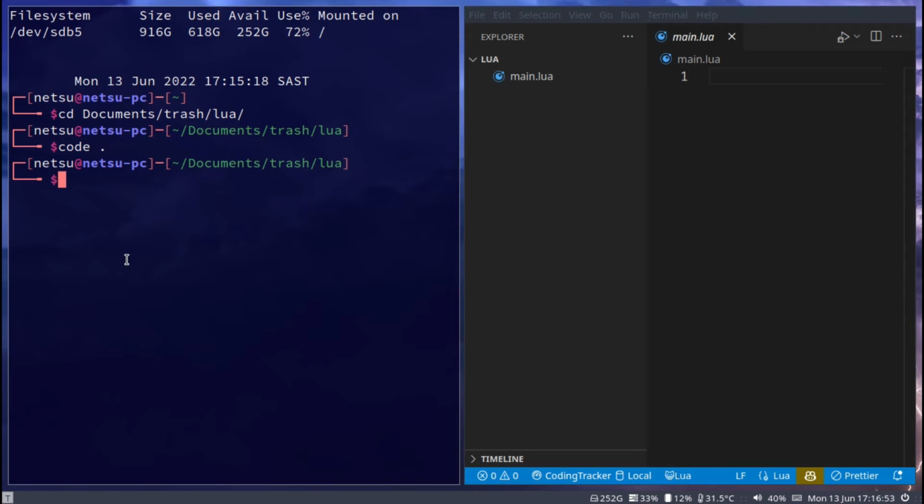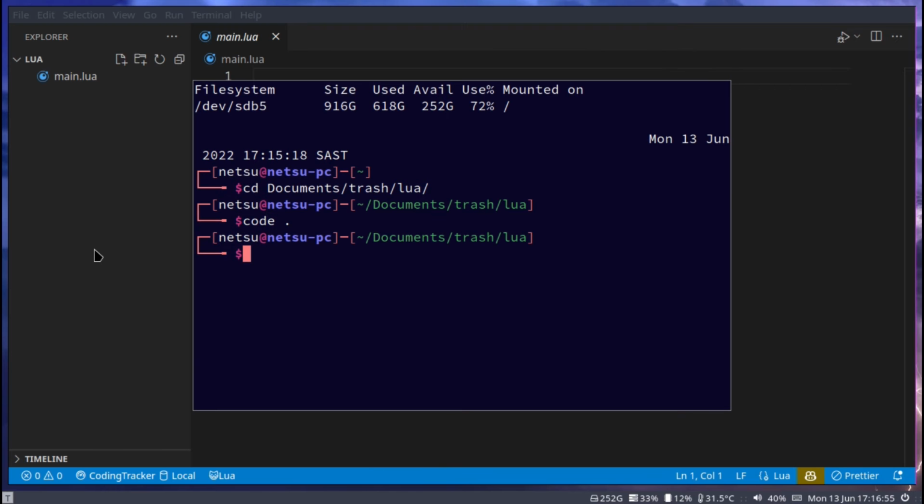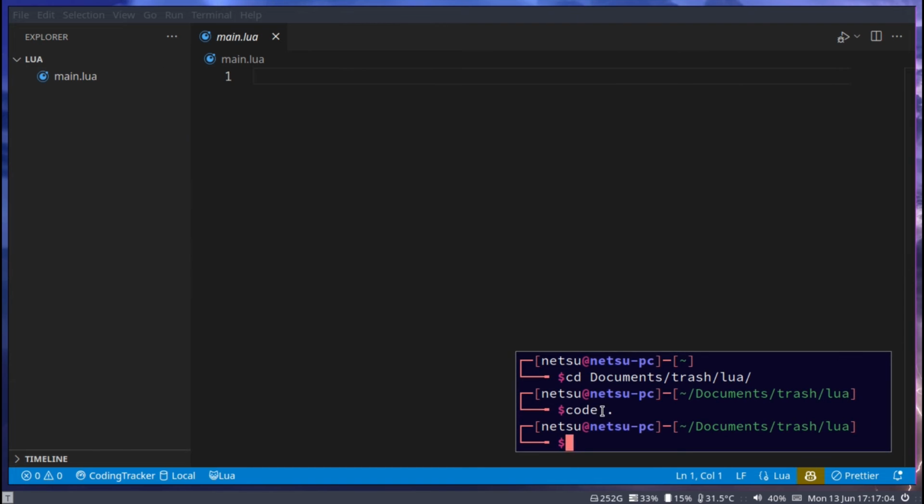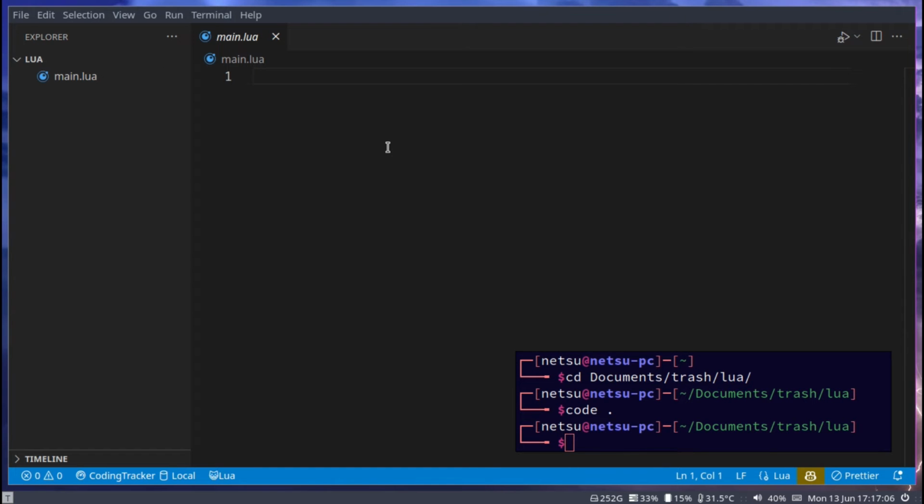Alright, now that we have that out of the way, I'm just going to get my setup ready. And here we go. And this is why I like having this terminal here. It just looks so much neater and we have a lot more space to work with. Next up, I'm going to close my file manager because I don't need to see this Lua file because I'm already in it. So let's start with the basics.